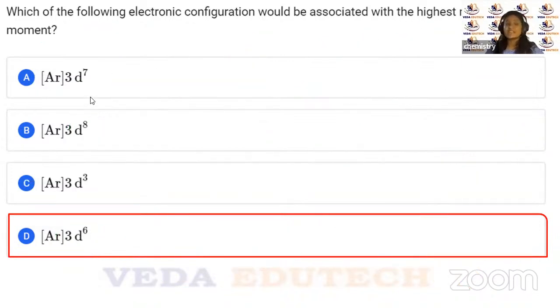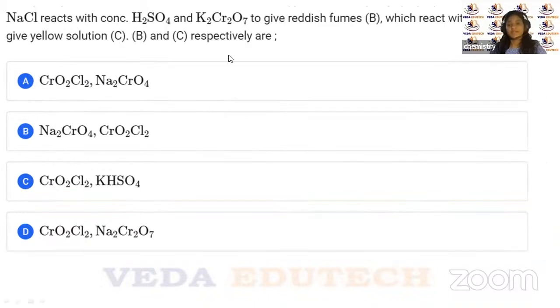Right. So what was the takeaway point from here, children? The takeaway point from here was that you have to know the formula of the magnetic moment, that is root over of n into n plus 2, and that the number of unpaired electrons is directly proportional to the magnetic moment. Yes. Okay. Next question. Try, everyone.